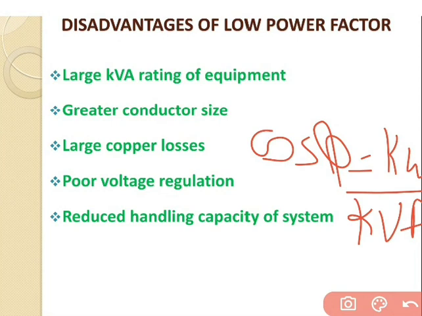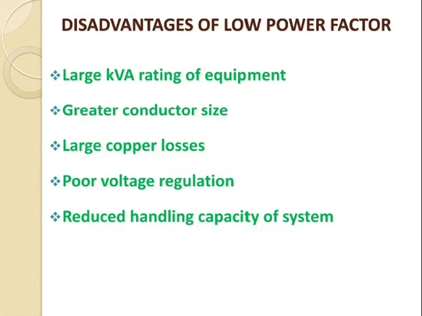So from this equation, kVA is equal to kW upon cos phi. The kVA rating of the equipment is inversely proportional to the power factor. The smaller the power factor, the larger the rating of the individual equipment. Therefore, at low power factor, the kVA rating has to be made more, making the equipment larger and its cost high. So this is regarding the larger kVA rating of the equipment.